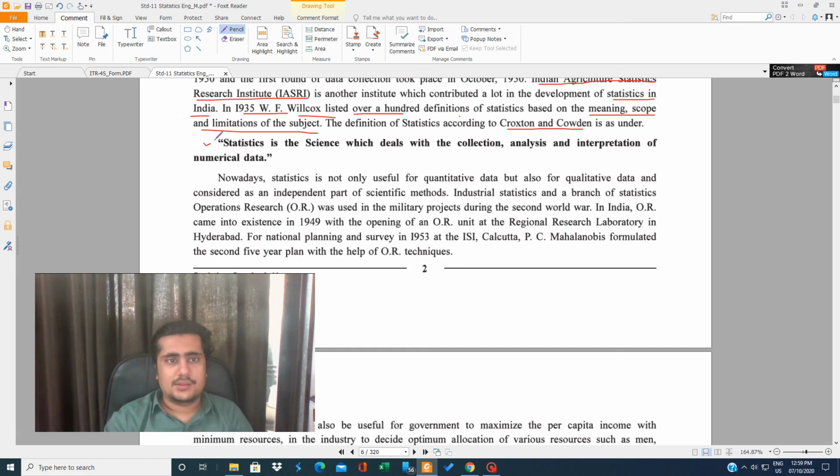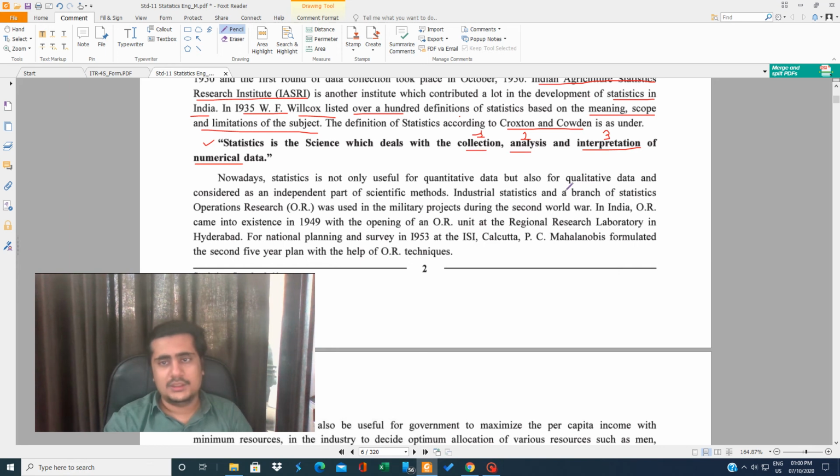Statistics is the science which deals with the collection, analysis, and interpretation of the numerical data. I'll divide the definition into three parts and explain what statistics actually is. We have solved a full chapter of statistics, but today I'll give you a brief.